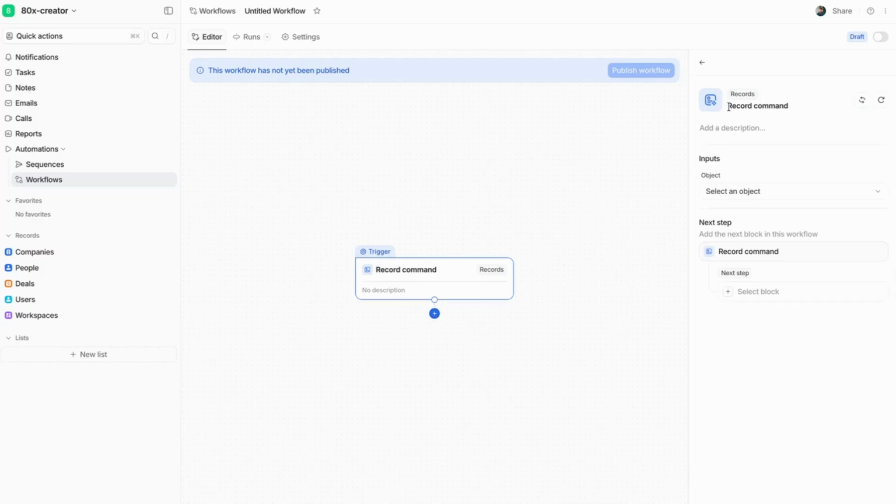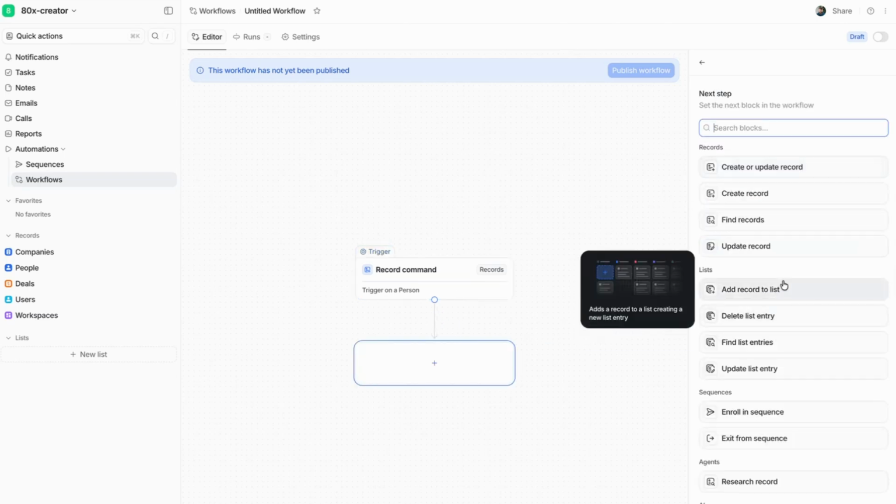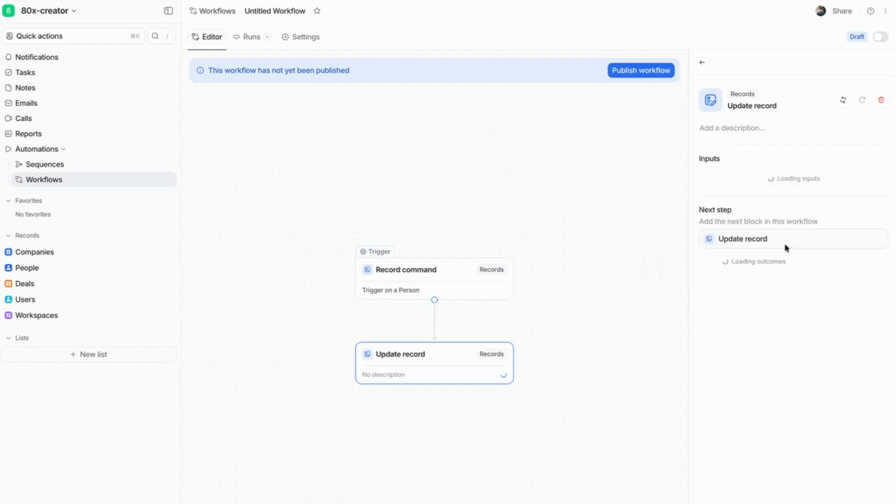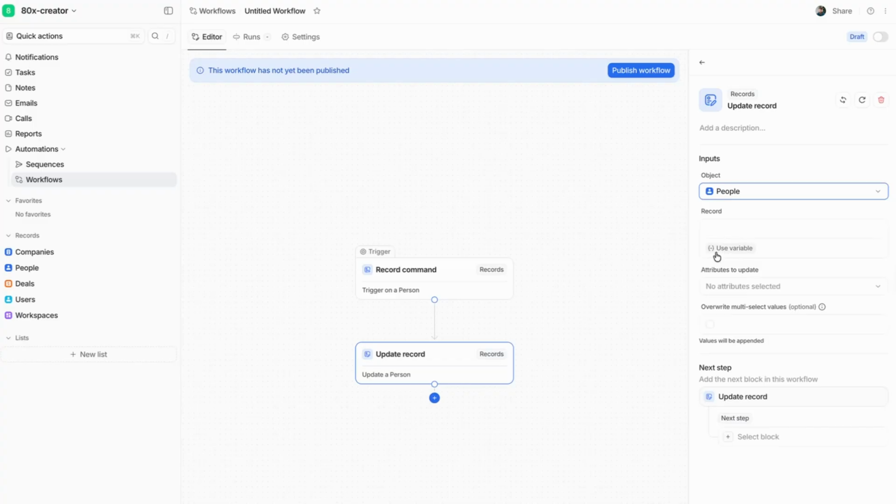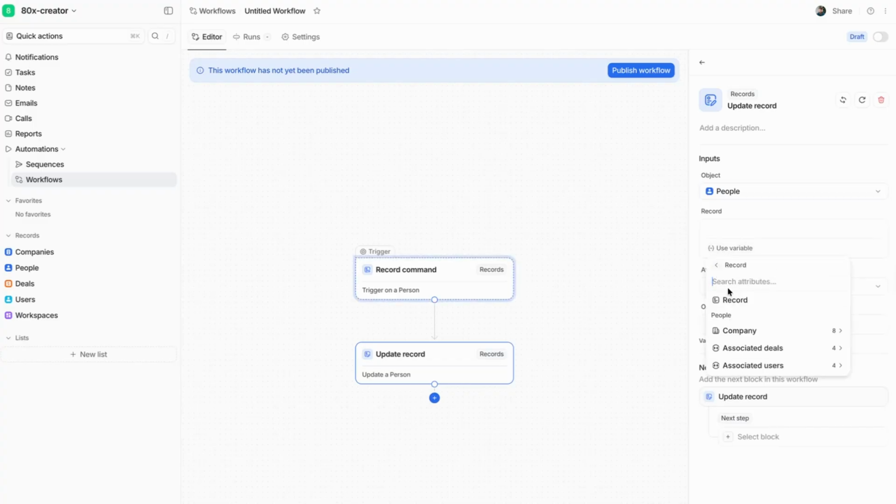On the trigger, we're going to choose record command. This just means that we will run the workflow once we've selected the record. We will then click on object and choose the object that we're trying to export the information from. In this case, it's people. We're then going to click on the next step and say update record, and then on the input, select people again. From here, we want to choose use variable to indicate we're updating the record that we selected.